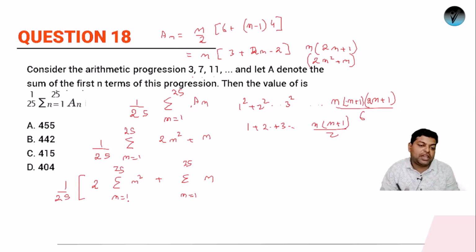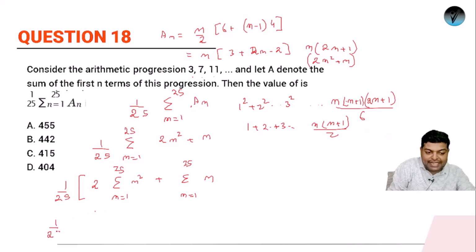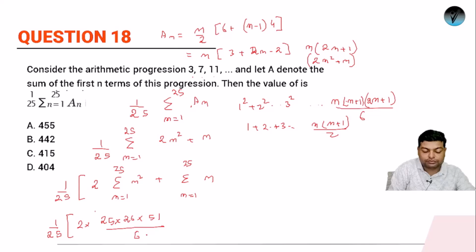When the value of n is 1, it will be 1 square. When the value of n is 2, it will be 2 square. So we have to add 1 square, 2 square, 3 square up to 25 square. So the value of n is 25. Place it here. 1 by 25 will be sitting outside. Then we'll have 2 into the n square formula, which will be 25 into 26 into 51 upon 6, plus the sum of n, which with n as 25 again will be 25 into 26 upon 2.